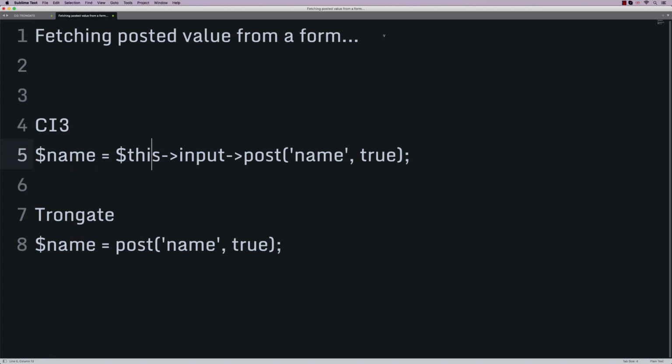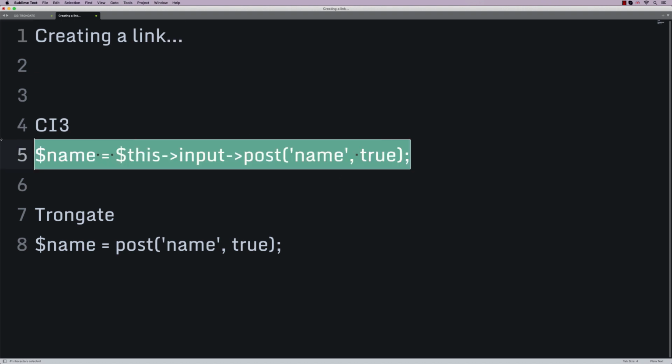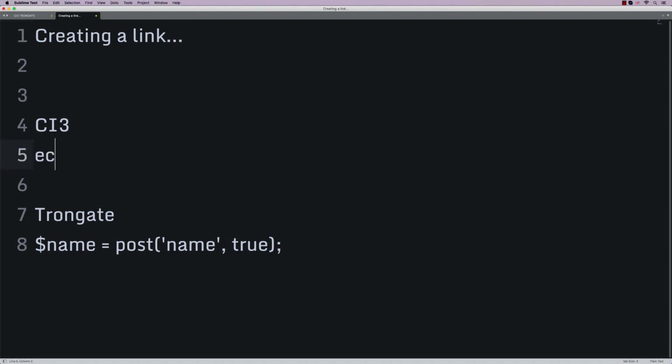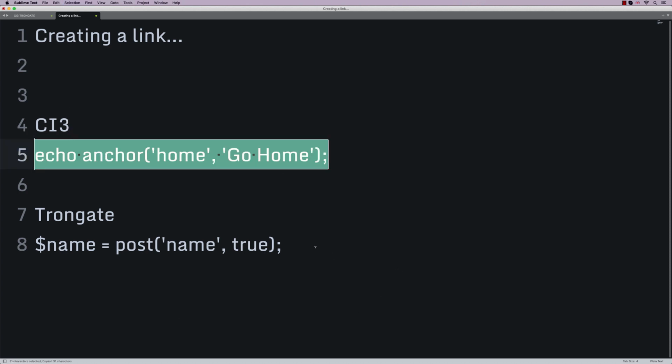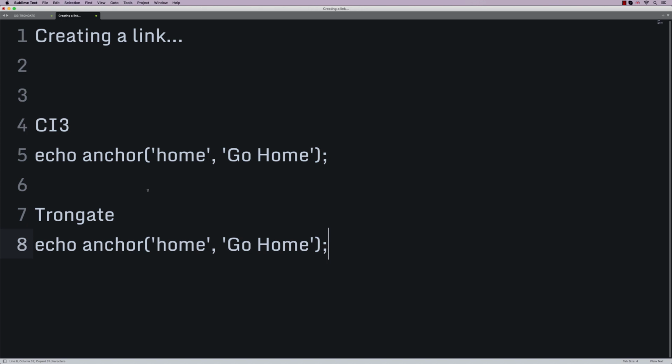Now there's some of them that they've got in common. So for example, creating a link. In both cases you would have something like echo, anchor, something, and then something like that. And you'd have the same with Trongate. So there are a few that are the same, but like I say, Trongate's just a little bit more economical.